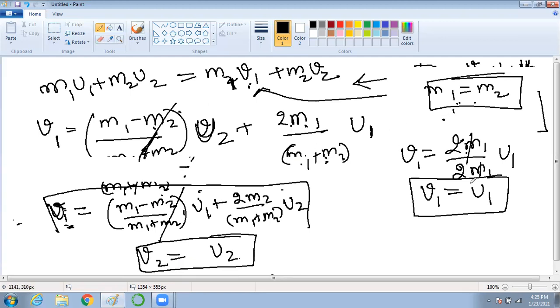So 2m1 by 2m1 becomes 1, and you get v1 equal to u1. Similarly, this will become 2m2 by m1 plus m2, that is 2m1 by 2m1, so your v2 is also equal to u2. So both the velocities are simply exchanged in the sense that final equals initial. Clear or not?